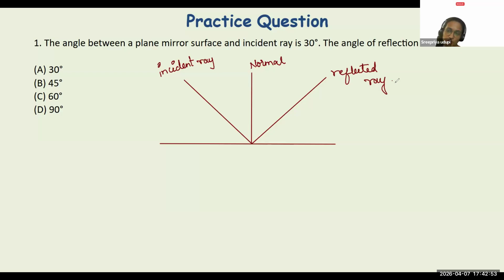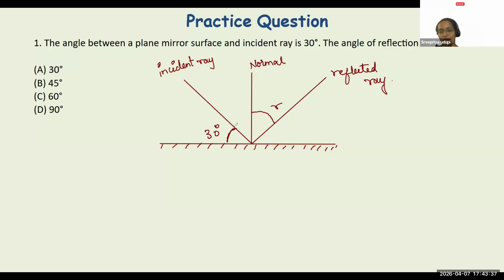And the others also. I am very happy that you remember the law of reflection. But please read this question once again. The angle between a plane mirror surface and incident ray is 30 degrees. So this is the plane mirror surface. The angle between the plane mirror surface and incident ray: he has not told the angle of incidence, neither did he tell that it is the angle between the incident ray and normal. So you have to be very careful when reading the question. The angle between the plane mirror and incident ray is given as 30 degrees, and he's asking what is going to be the angle of reflection.